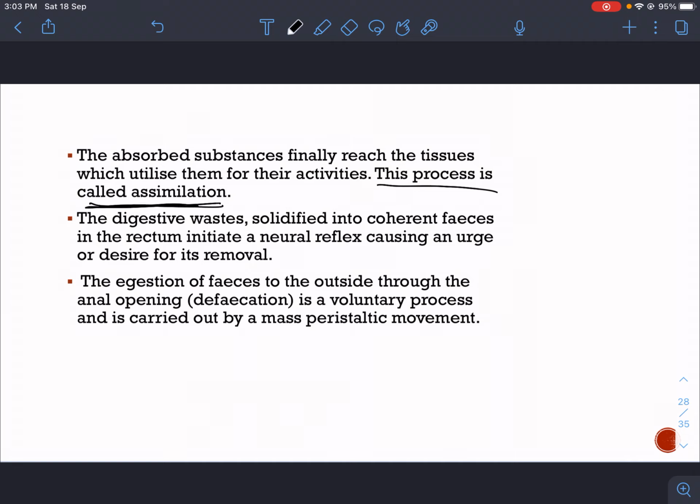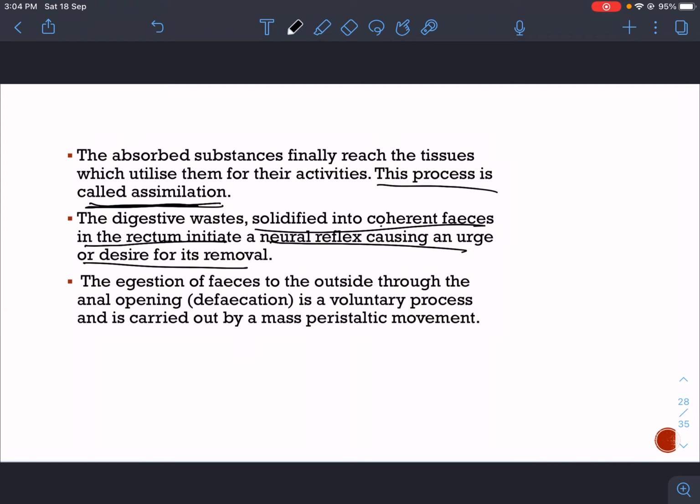Now the digestive waste, the food that is left in the alimentary canal, mostly contains water. The major portion is water or waste. The water is absorbed in the large intestine, but the waste is solidified into coherent feces in the rectum, which initiates a neural reflex causing an urge or desire for its removal.